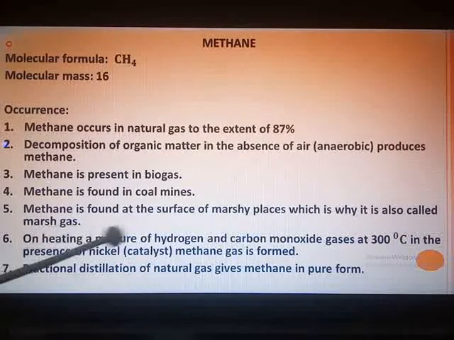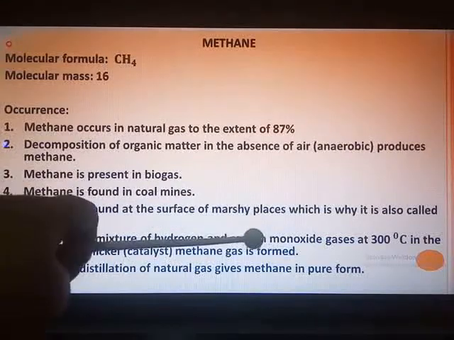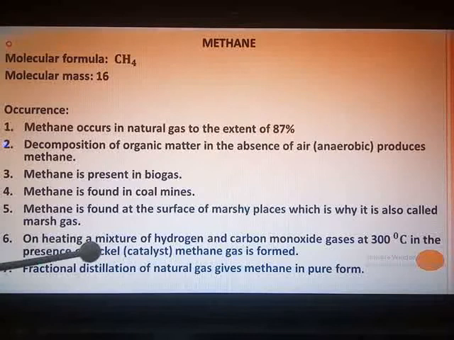On heating a mixture of hydrogen and carbon monoxide gases, that is H2 and CO, at a temperature of 300 degrees Celsius in the presence of nickel catalyst, you get methane gas. Also, fractional distillation of natural gas gives us methane in the pure form. So these are the different ways in which methane occurs.